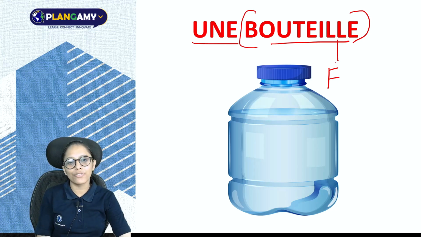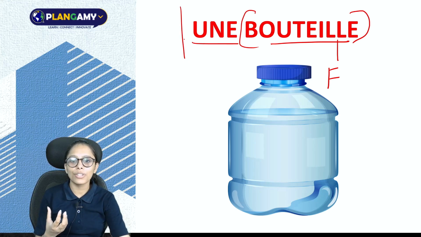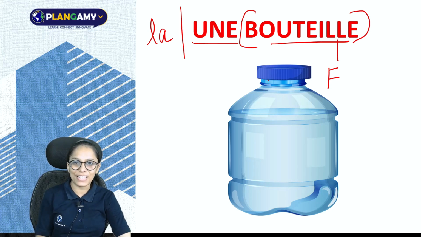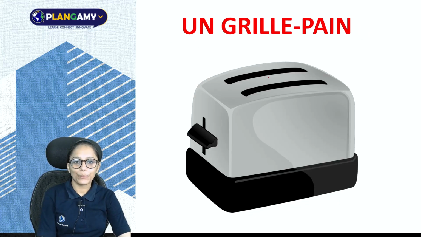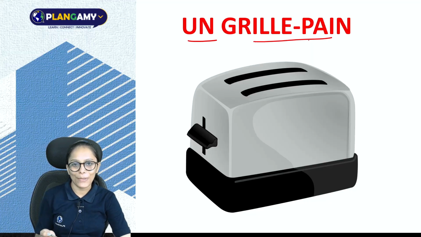So you have to use either the feminine definite article, la bouteille, or you could use une, depending on the context.